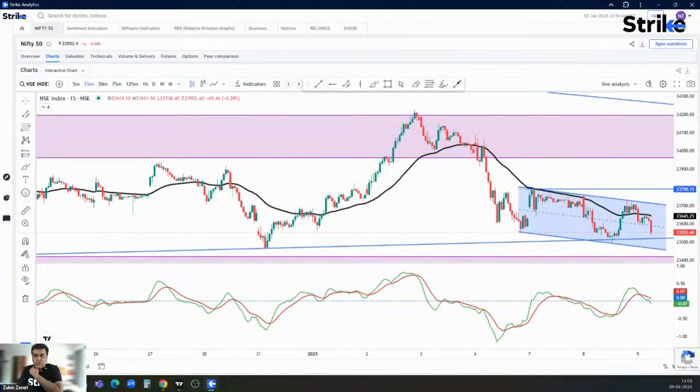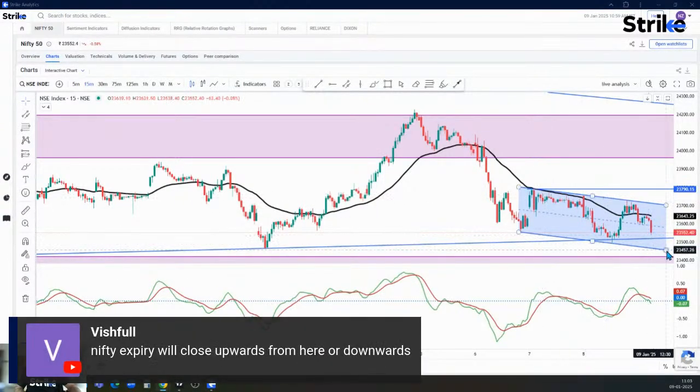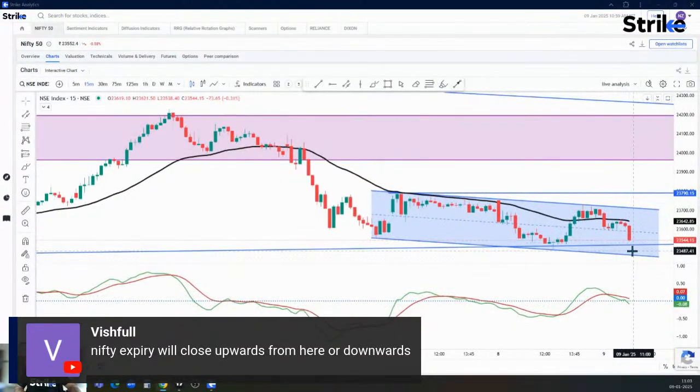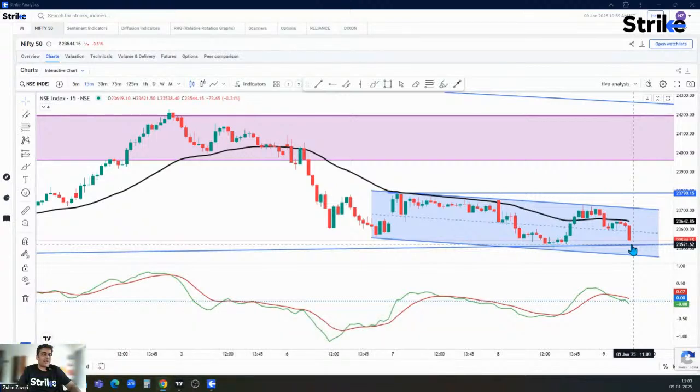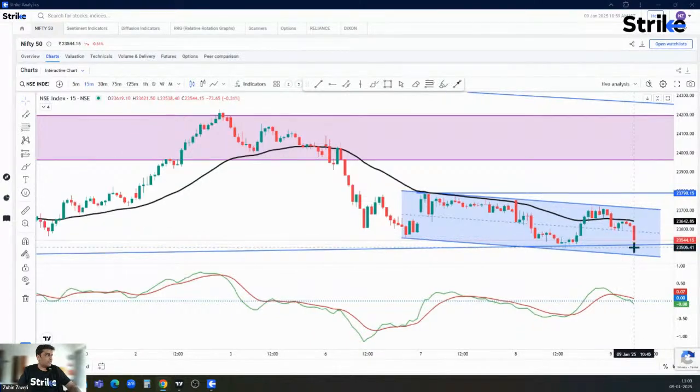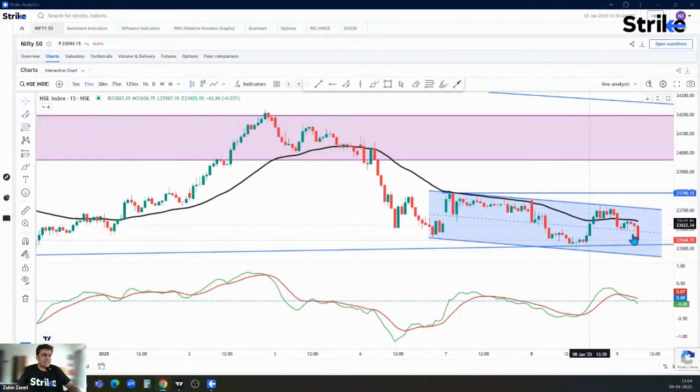So, will the Nifty expiry close upwards from here on or downwards? Expected that on the current 15-minute time frame chart, the trend is bearish. So we will expect Nifty to close somewhere below only. It will remain bearish. It finds support at 23,460 and immediate support at 23,520. So somewhere around this area over here, as of now on this 15-minute time frame chart, we can see that it's moved in this slightly downward sloping channel.